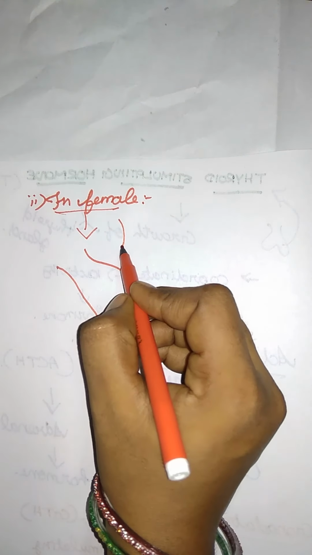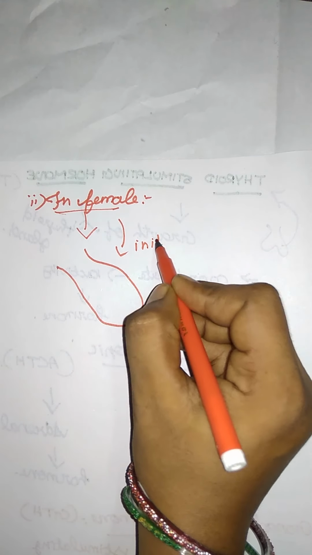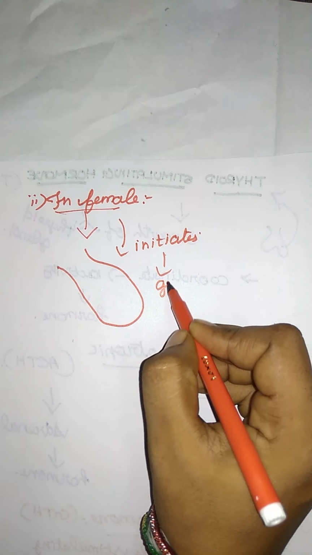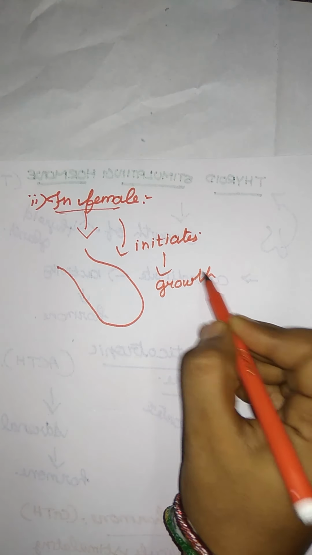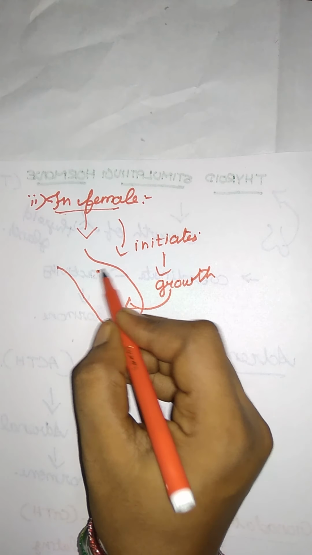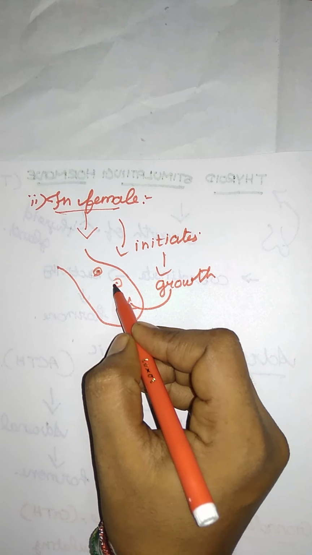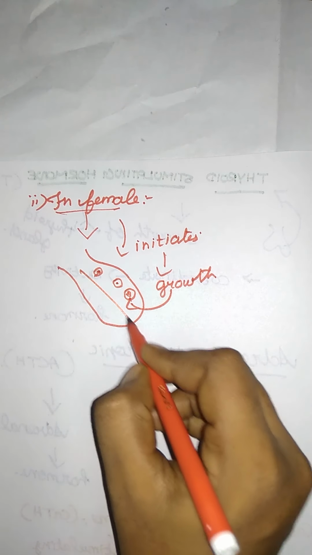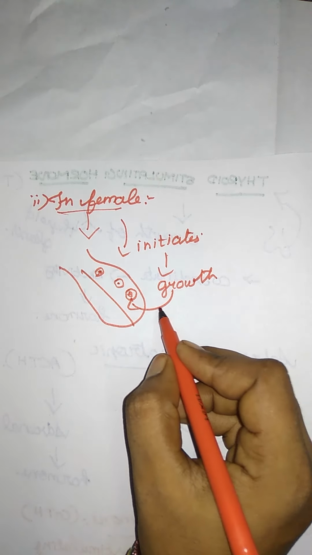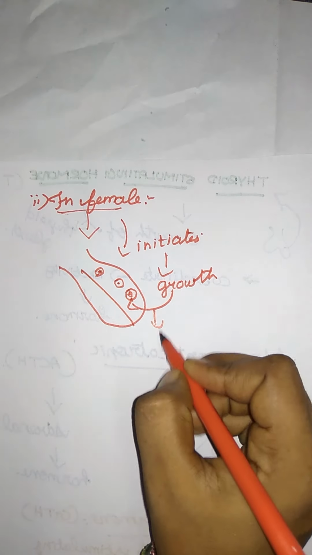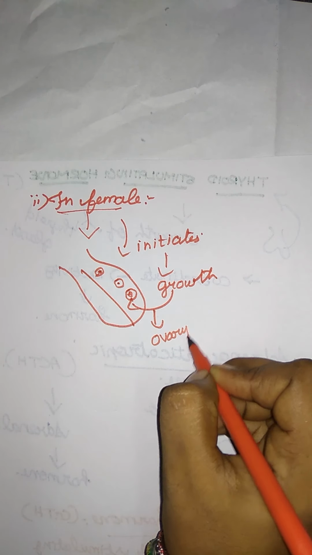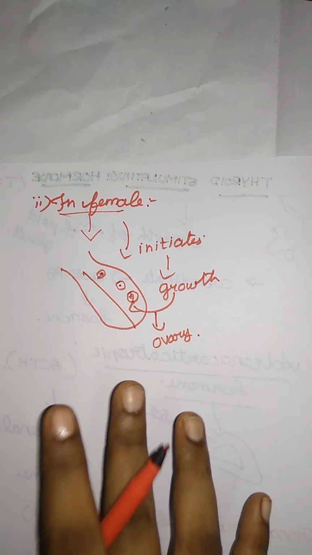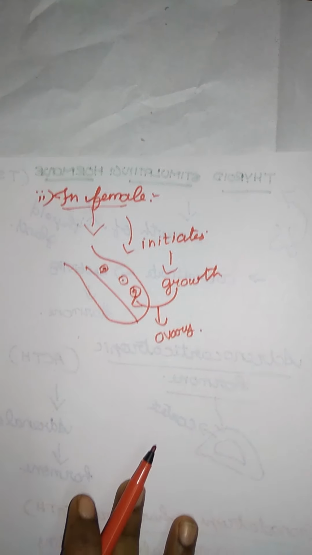It initiates the growth of the ovarian follicle. We say they have an ovum in the follicular phase, that is the ovarian follicle. After that they have another stage. I will say that this is the initiating growth of the ovary. So in the female, follicle stimulating hormone acts like that. Okay, let me move on.